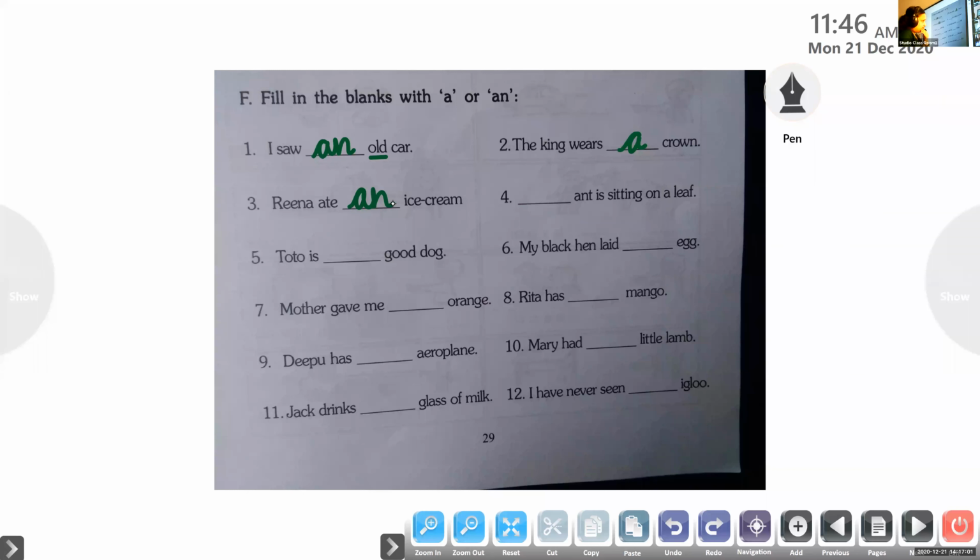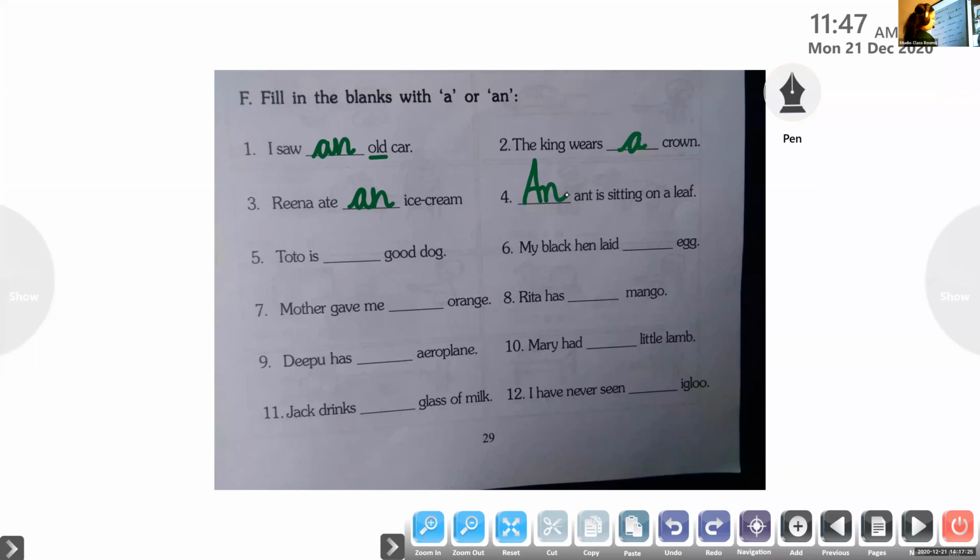Say the answer. Dash ant is sitting on a leaf. A or an? An, yes. So this being the first letter, first word of the sentence, we have to write the capital A. Okay, good effort. Thank you.